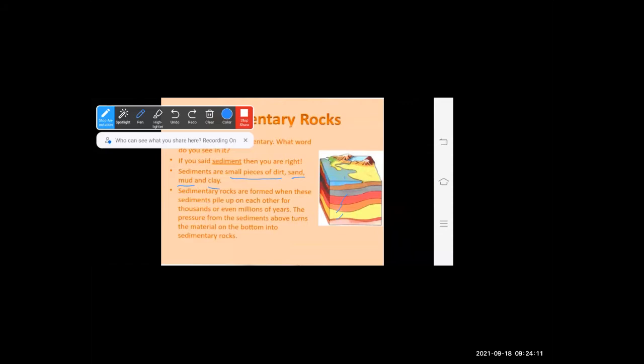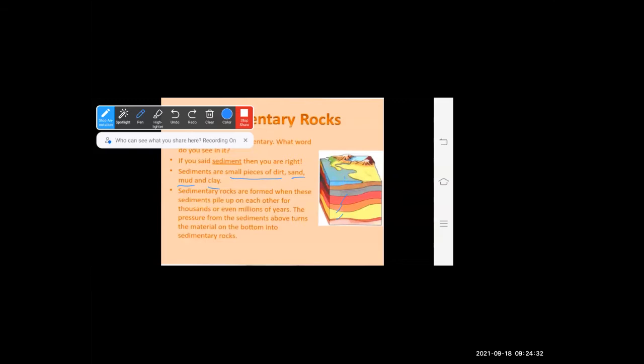When sediments pile up, layered on each other for thousands or even millions of years, it takes a lot of time to form this type of rock, sedimentary rocks.